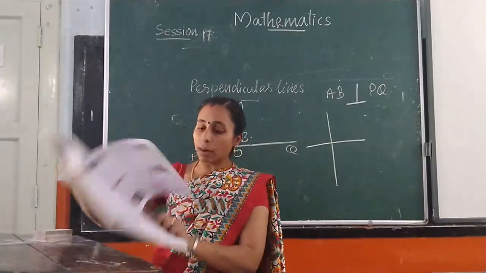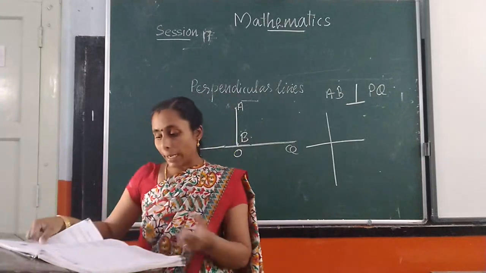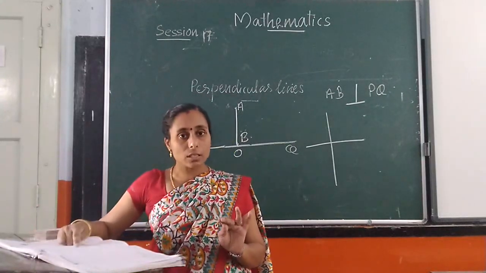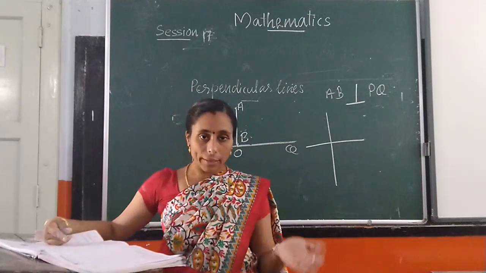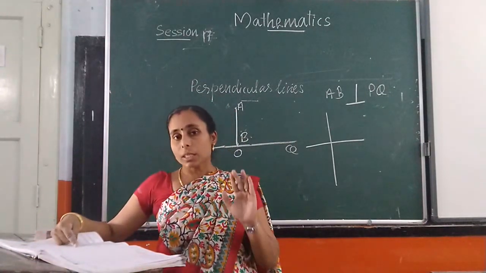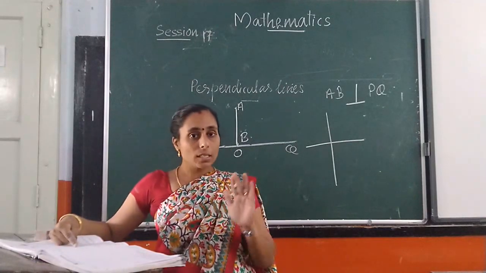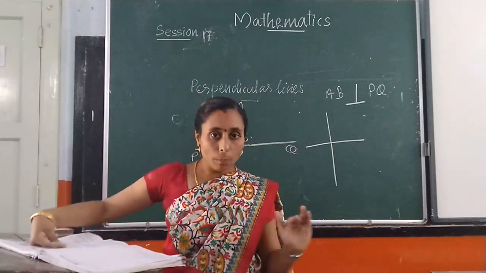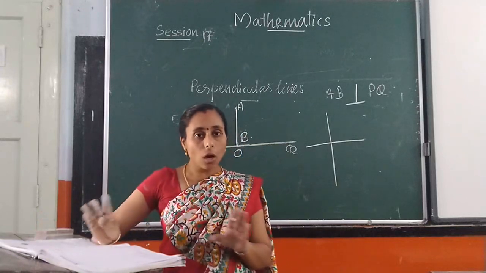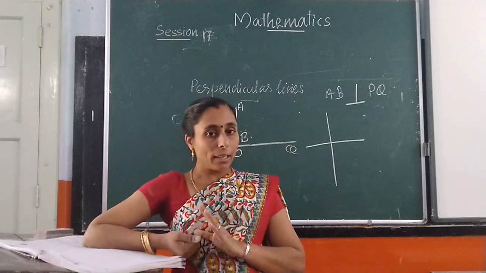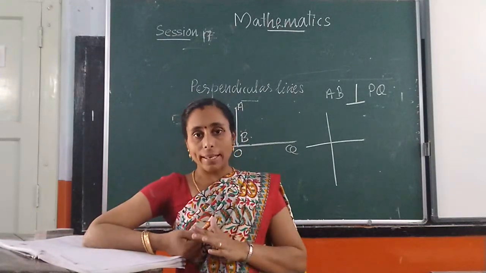In this class we have learned that a plane is a flat surface which extends endlessly in all directions. A point represents a dot on a plane surface. A line is a collection of points and has no end point. A line segment is a part of a line which has definite length.